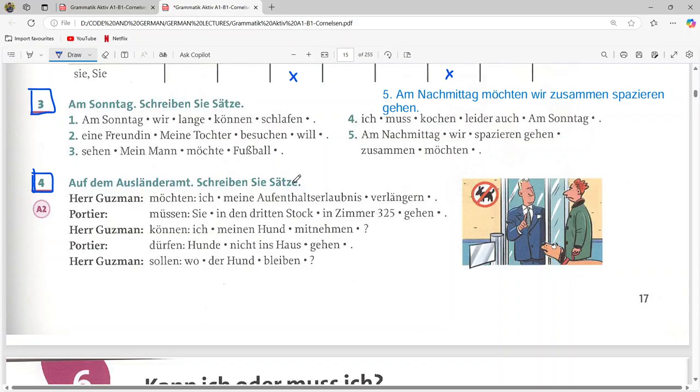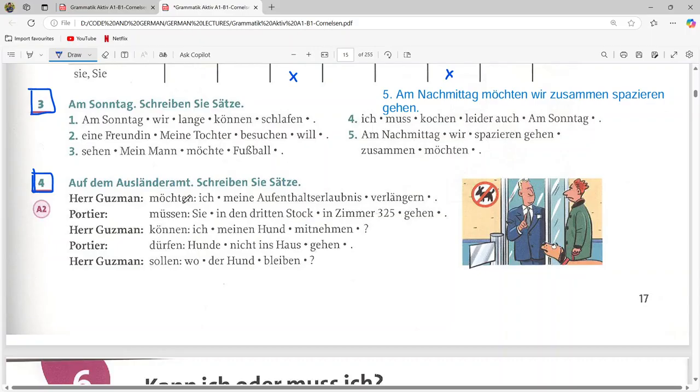So, at the immigration office, write down the sentences. This is the conversation of two persons here, Mr. Guzman and the Portier. Okay, let us try to do this.